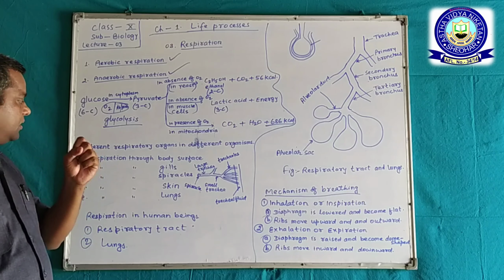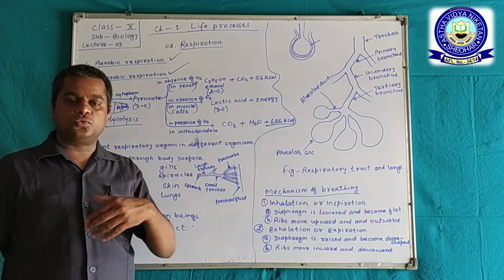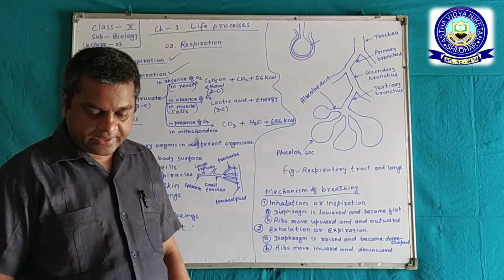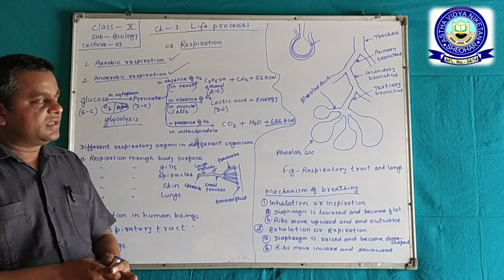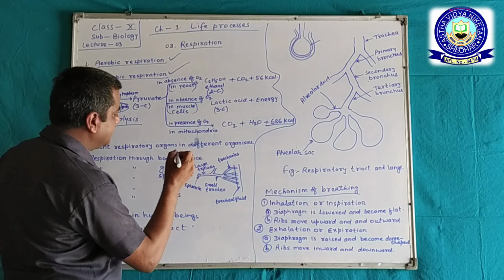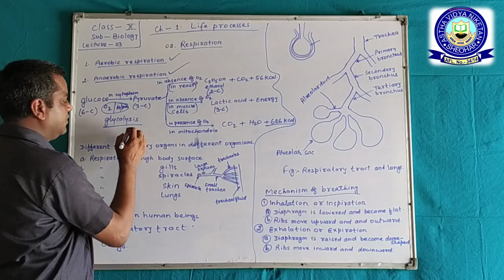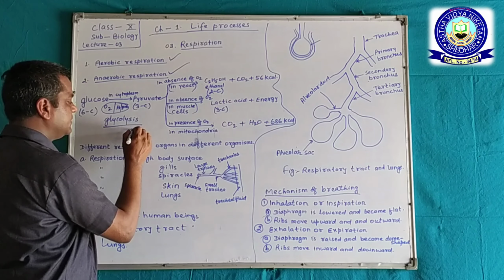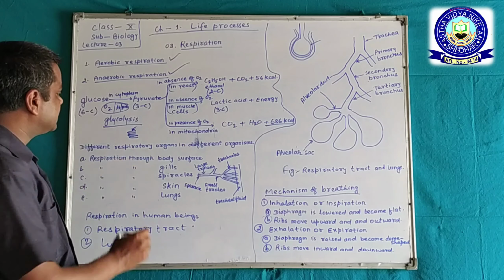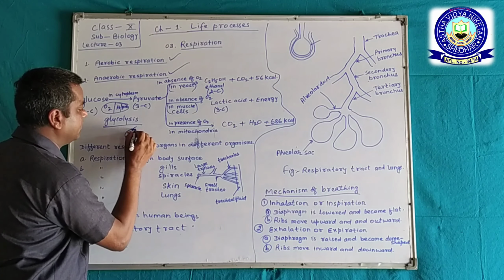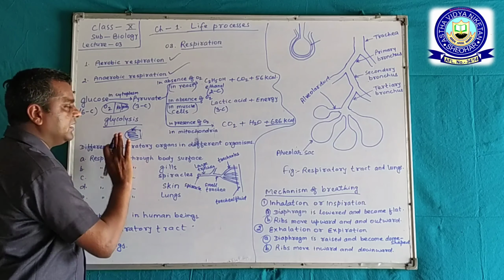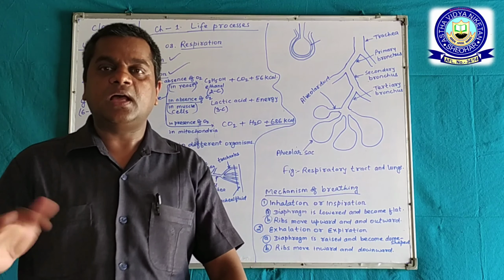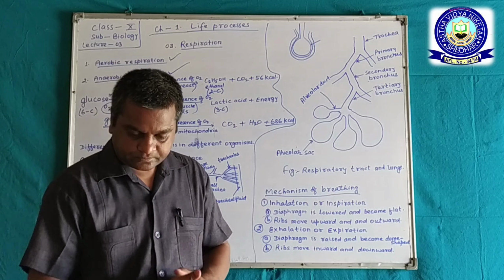Respiration through gills is also called branchial respiration. The gills are covered by the operculum, and it protects the gills from external harm.